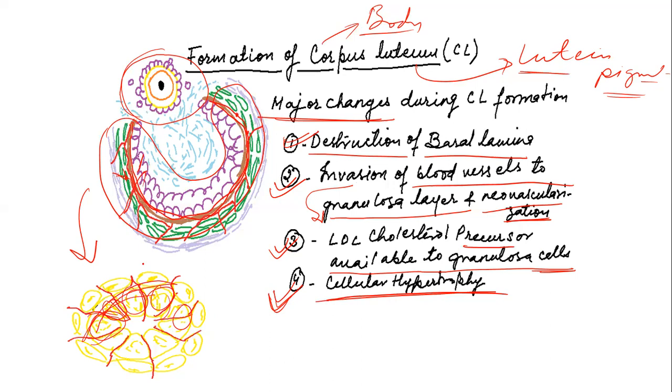So now these cells of corpus luteum are very rich in blood supply. They are very large in size. All are filled with cholesterol, because the granulosa cells as well as the theca cells are getting the cholesterol because of the blood circulation. So they are loaded with LDL cholesterol and they are able to produce more and more steroid hormones, that is progesterone plus estrogen.